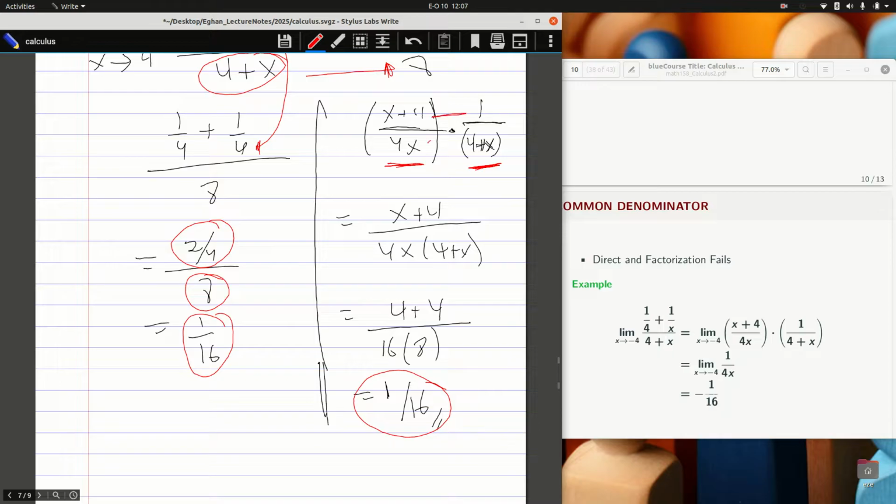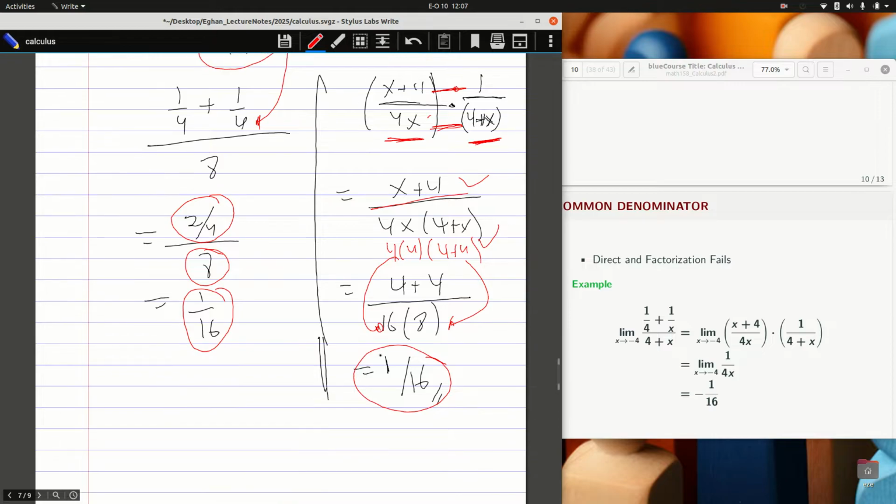It is 1 all over these two guys. This is what I have. And so by substitution, the denominator will never go to 0. So I can simply put x as 4 times 4 into bracket 4 plus 4. 4 plus 4 is 8. 4 times 4 is 16. And then don't forget the numerator also adds up to 8. So I end up getting 1 over 16.